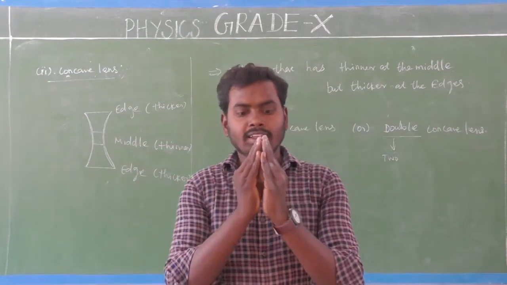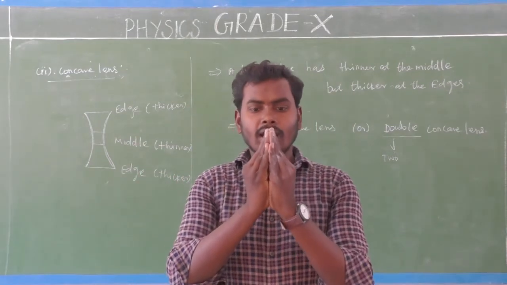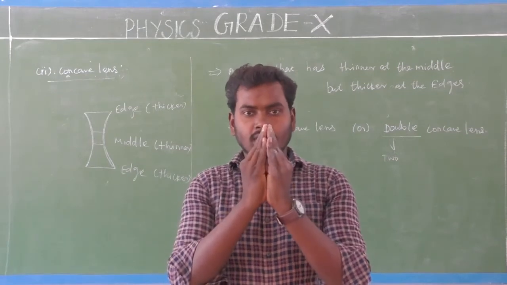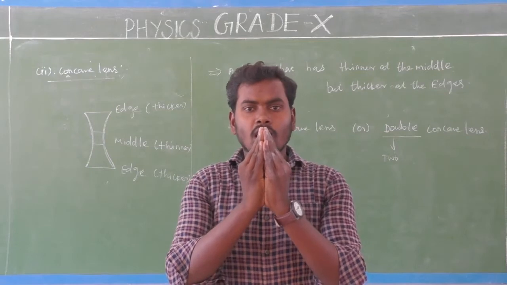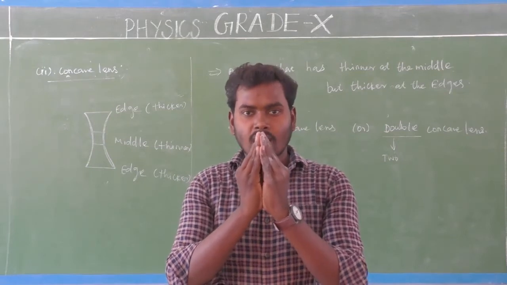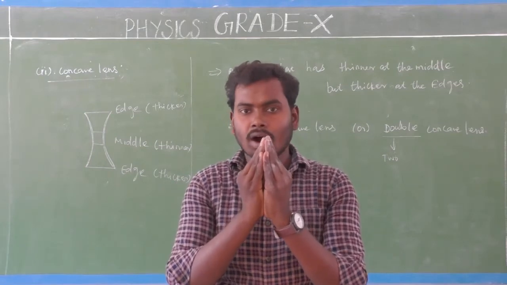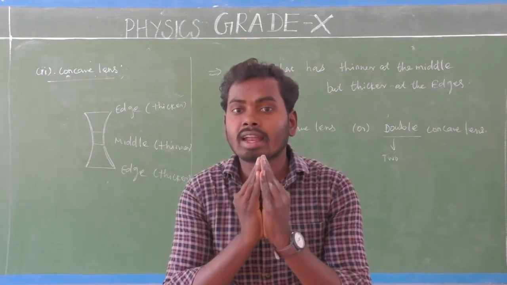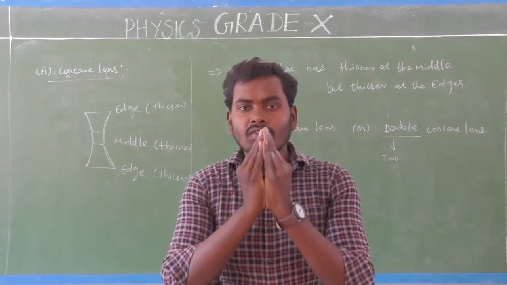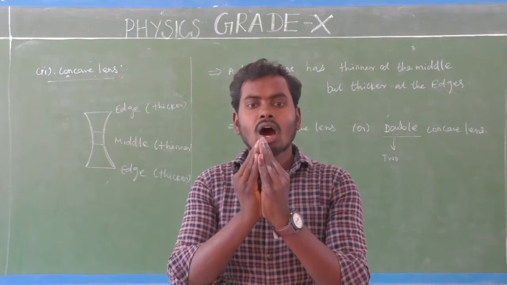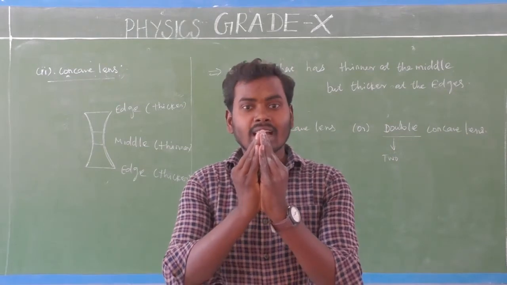Keep your hand like this. My hand has two surfaces. This is one surface and that is one surface. Here the two surfaces are curved outward direction. Am I right? So this is a symbol for convex lens. Why? Because here two surfaces of my hand curved outward direction, bulging outward direction.